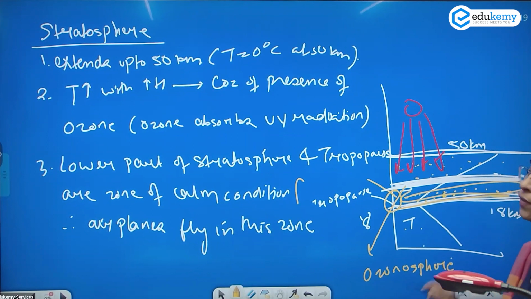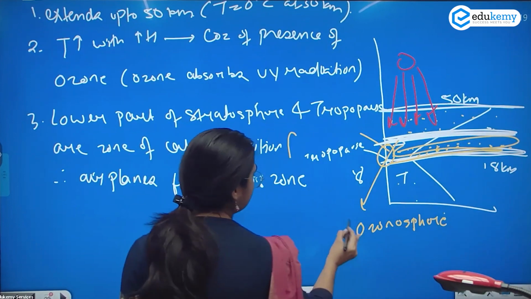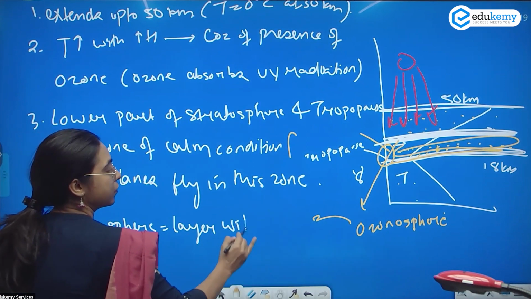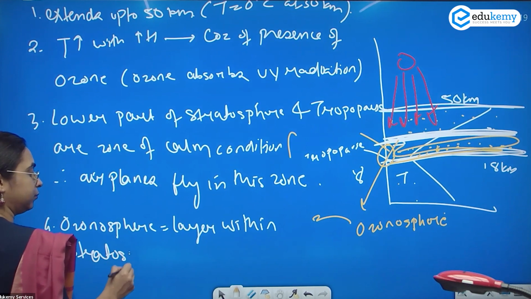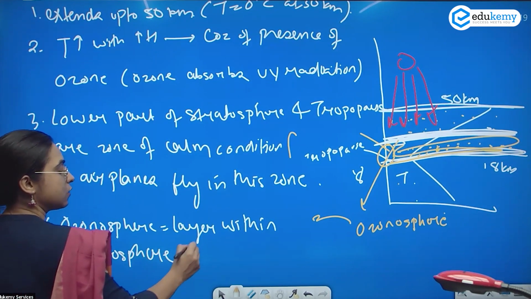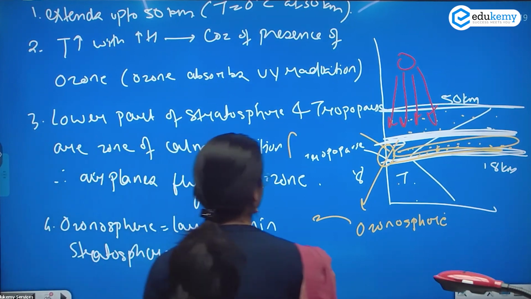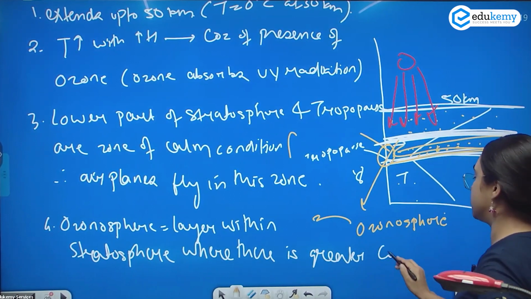What is the ozonosphere? The ozonosphere is basically a layer within the stratosphere where there is a greater concentration.